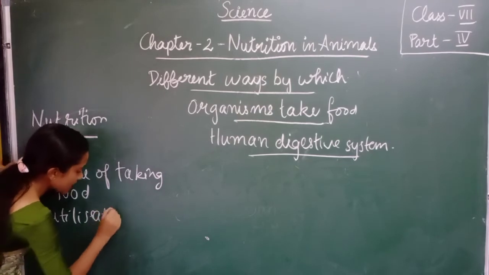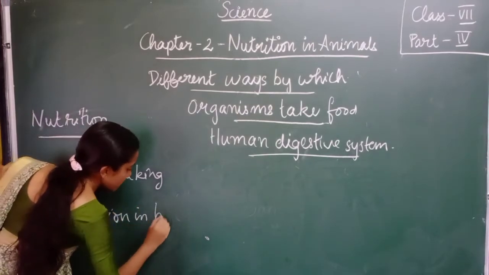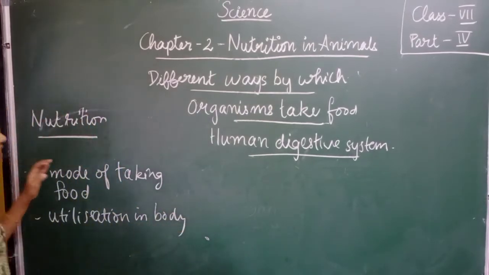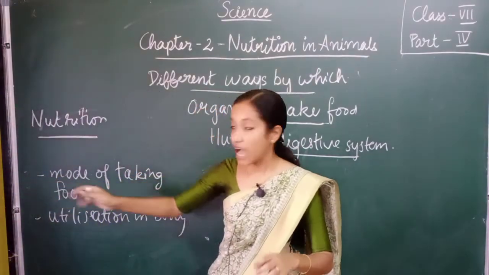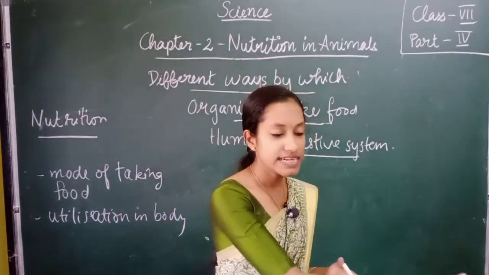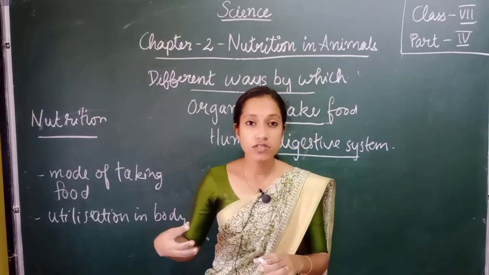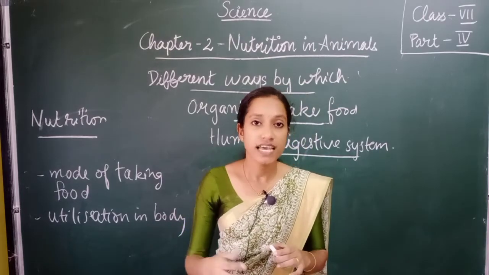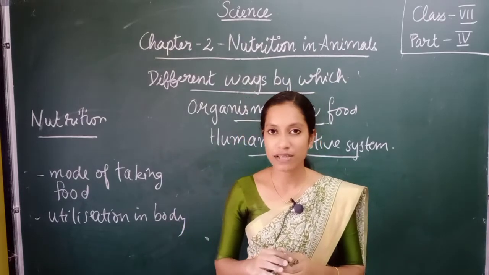So children, by the term nutrition we meant how organisms take in food and how our body uses it to meet the nutrition requirements.